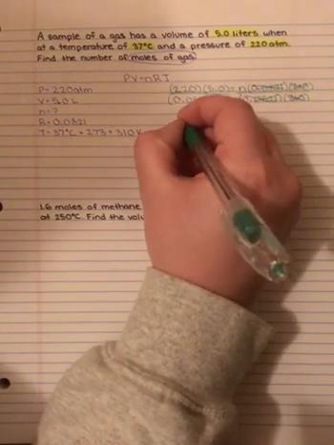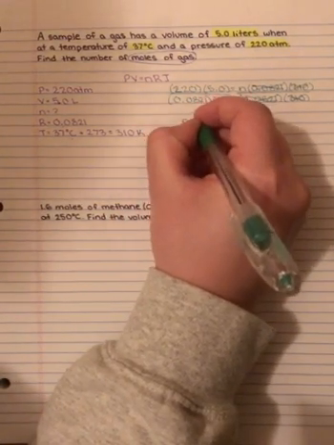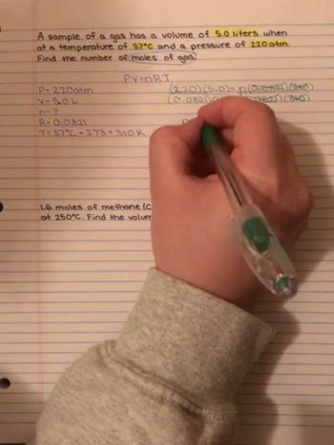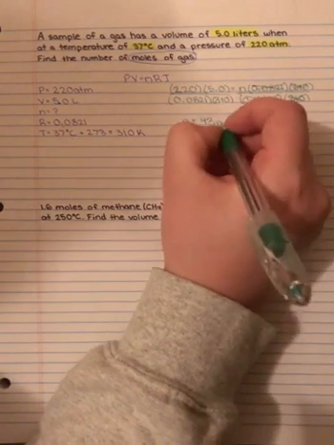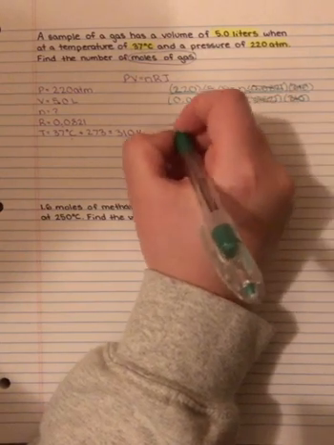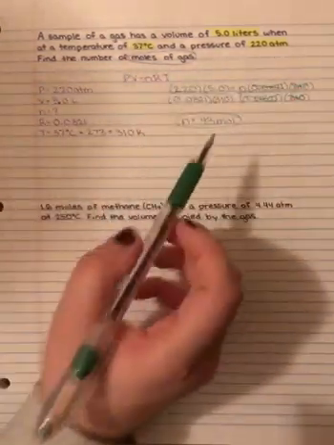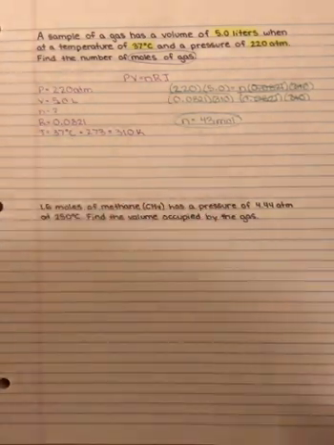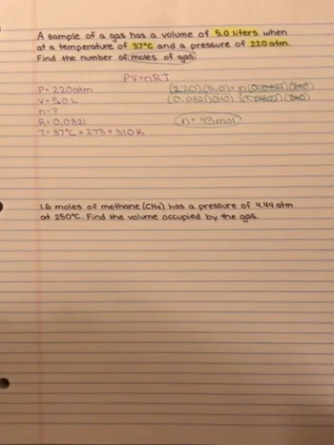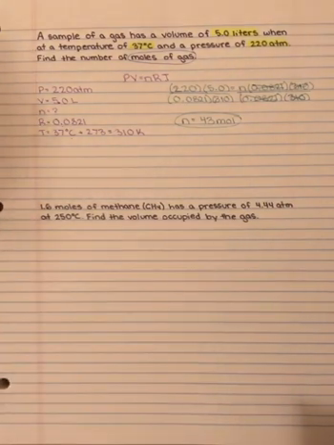So our N that we get is 43, and N is moles, so your unit is going to be moles. That is all you do. Make sure you have a number and unit. Don't leave your numbers naked. Okay? So let's go ahead and move on to our next problem.